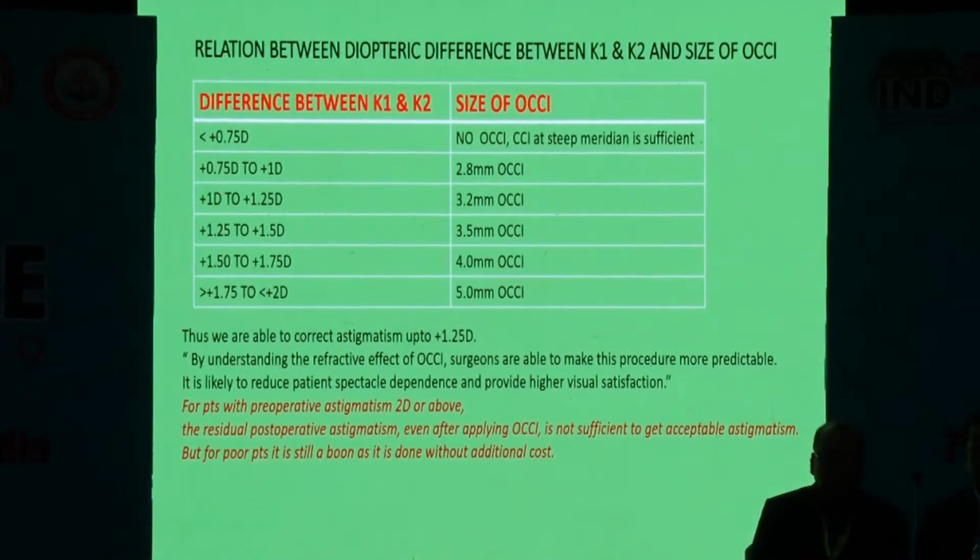By understanding the refractive effect of the OCCI, surgeons are able to make this procedure more predictable. It is likely to improve the patient's spectacle independence and provide high visual satisfaction. For the patient with preoperative astigmatism of 2 diopter and above, the residual postoperative astigmatism, even after applying the OCCI, is not sufficient to get acceptable astigmatism. But for the poor patient, it is still a boon, as it is done without additional cost, and it reduces the astigmatism to a great extent.